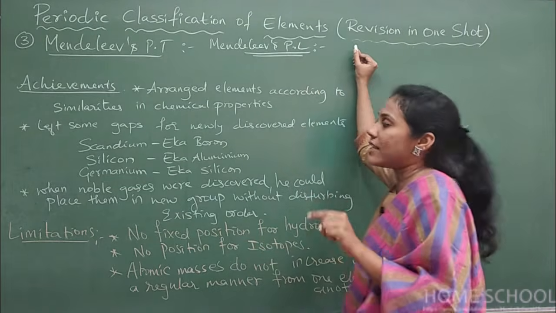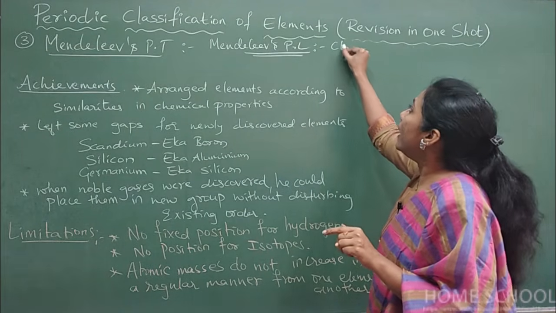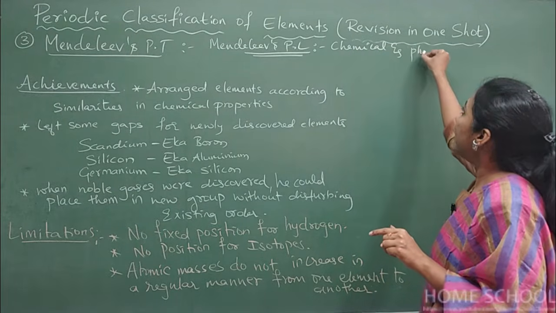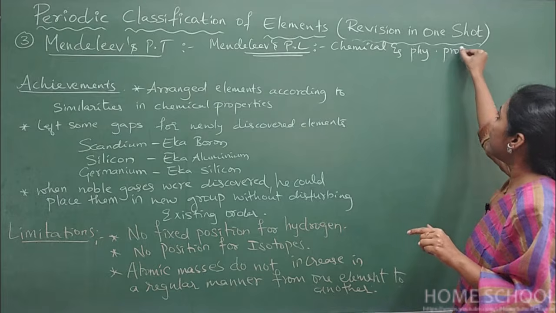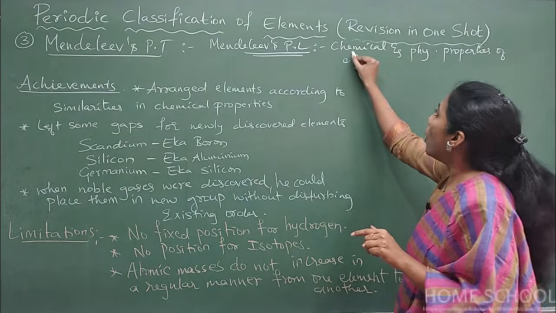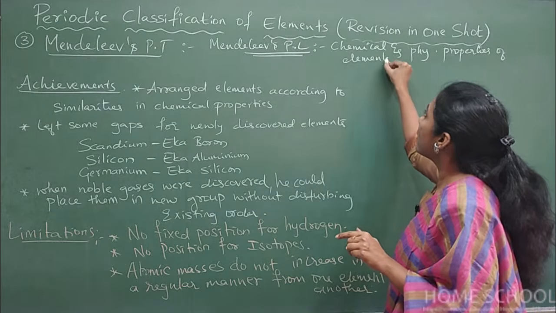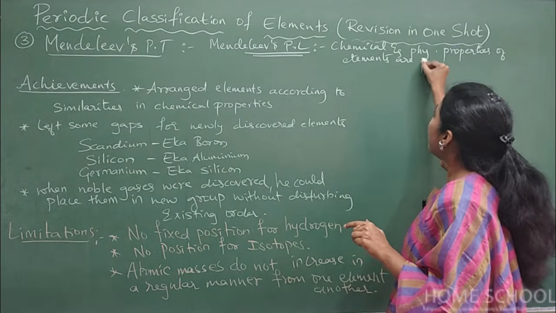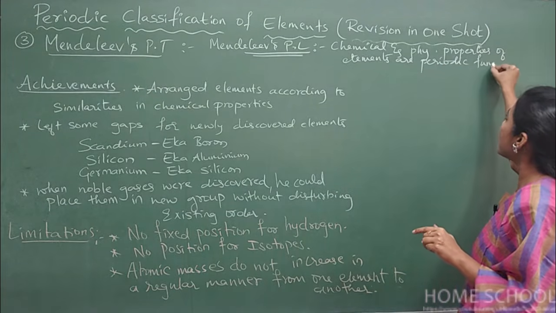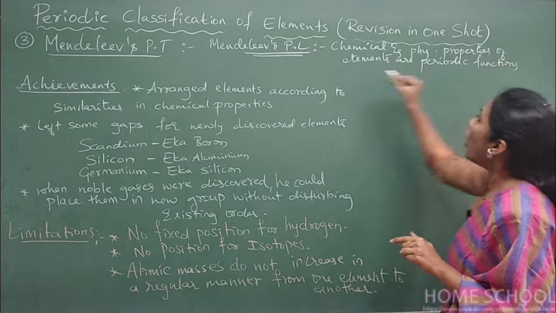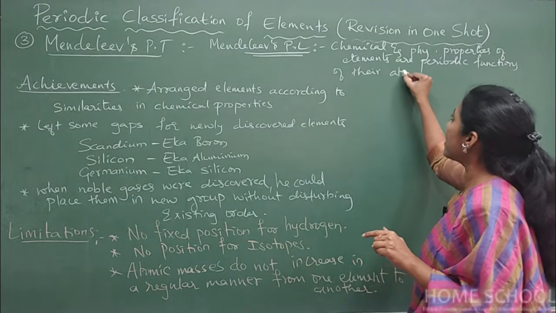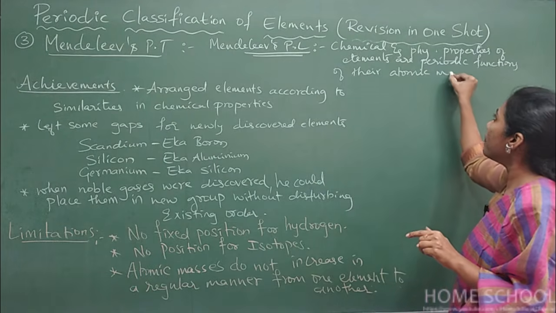Mendeleev's periodic law says that chemical and physical properties of elements are periodic functions of their atomic masses. This is a really very important sentence.